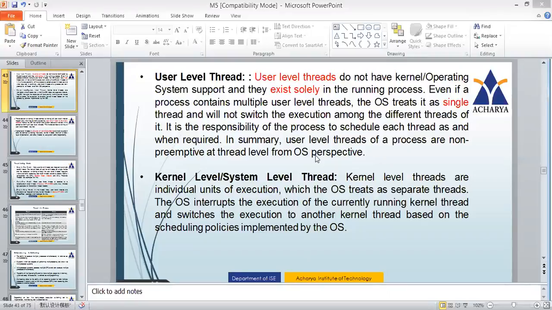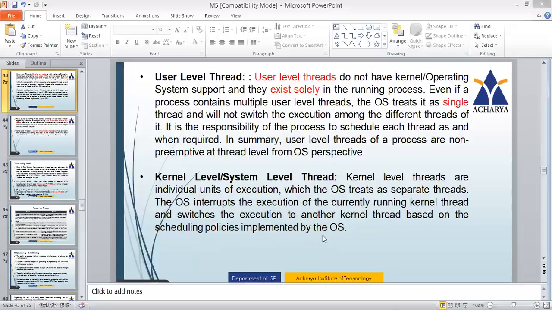Now going to kernel level thread or system level thread. Kernel level threads are individual units of execution which the operating system treats as separate threads. So kernel level threads are treated totally separately. The operating system interrupts the execution of the currently running kernel thread and switches the execution to another kernel thread based on scheduling policies implemented by the OS. Unlike user level thread, in case of kernel level thread, they are treated separately.